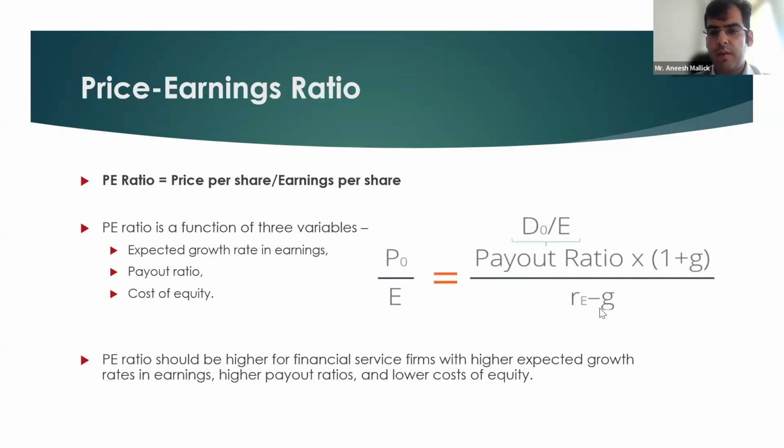Using this, we can compute the justified P/E ratio for our company. Suppose we know the figures for expected growth rate, expected payout ratio, and the cost of equity. Then we can compute the justified P/E ratio for our company and compare it with the listed comparables. If the justified P/E ratio for our company is coming out lower than the listed comparables, it can mean that our company is undervalued, and vice versa. The P/E ratio should be higher for financial service firms with higher expected growth rate, higher payout ratios, and lower cost of equity.